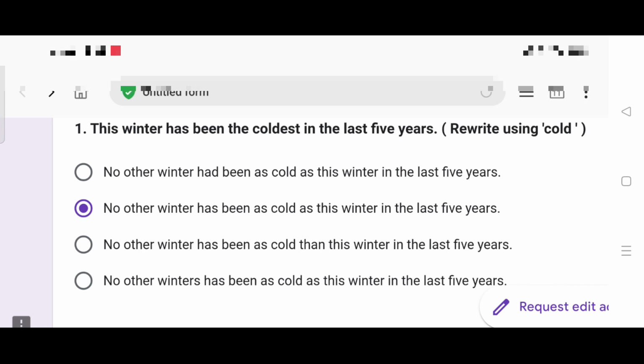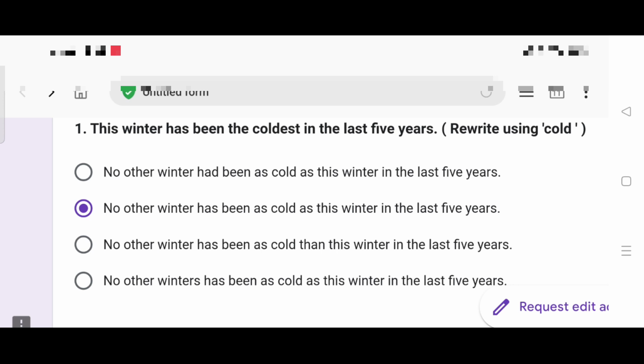And why are options 3 and 4 incorrect? Let us read them and analyze. No other winter has been as cold than. Well, we are not supposed to write like this as the degree of comparison. It's always as cold as or so cold as, never than. No other winters has been as cold as this winter in the last 5 years.